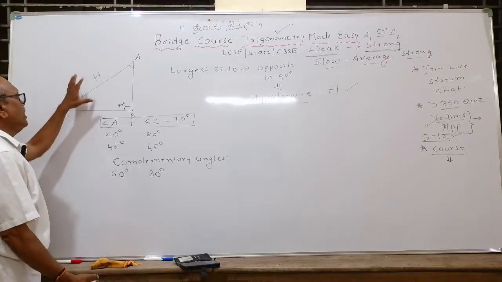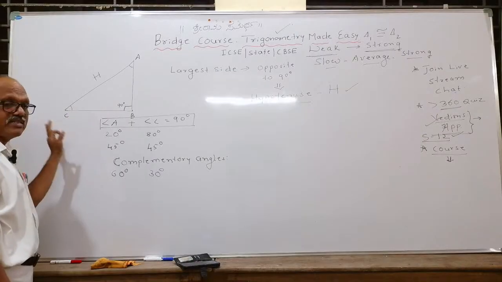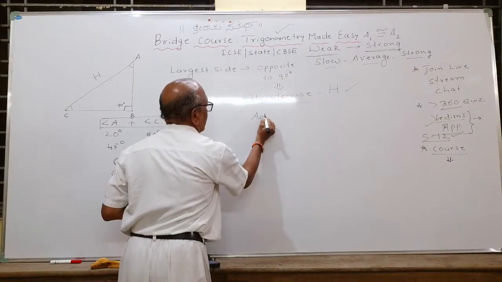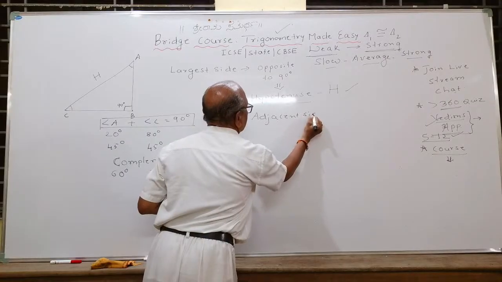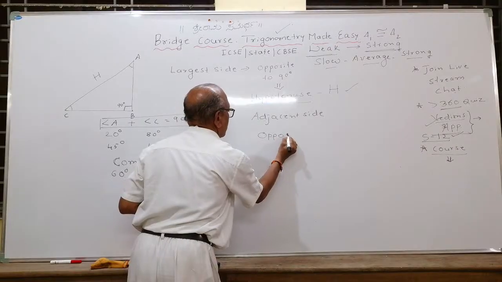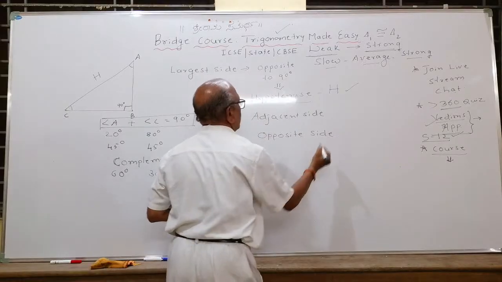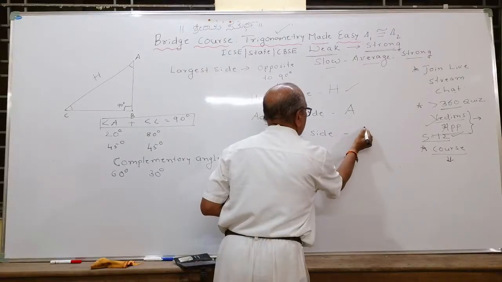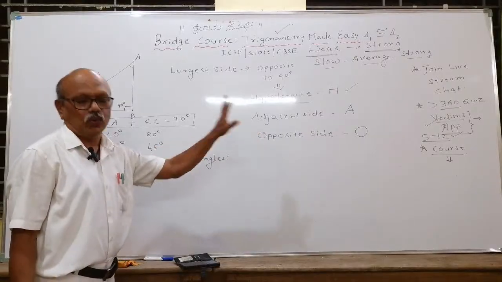Okay. And the remaining sides are two sides. Of the remaining two sides, one will be the adjacent side, and another one will be the opposite side. Remember, opposite side. We'll use the symbol henceforth A for adjacent, because the lesser the words, the faster we'll be learning. Opposite, we'll use the symbol O.